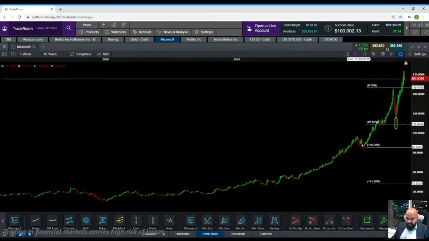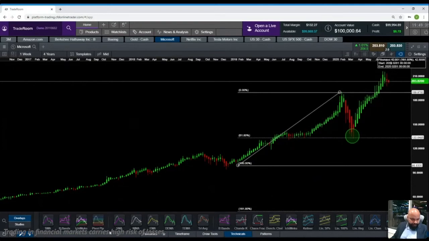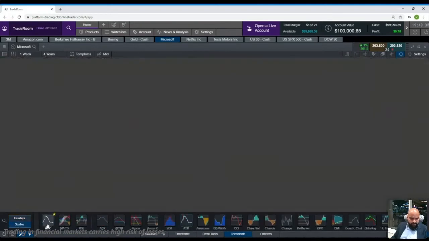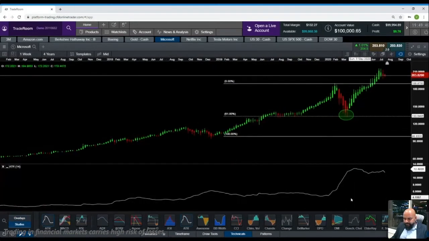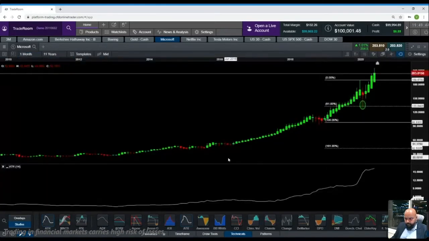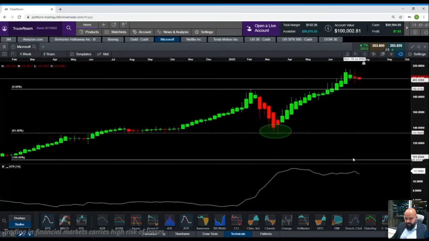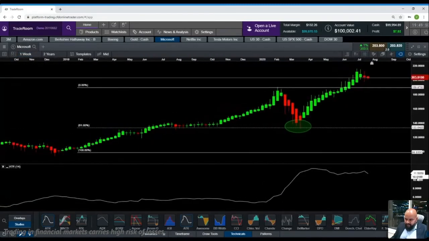Now again, I'll go back to the weekly chart. Let's say you got a good entry point for Microsoft, correct? At 61.8. Now let's use ATR. Let's see what ATR says. Basically ATR is telling us it can move about $11 on a weekly time frame.